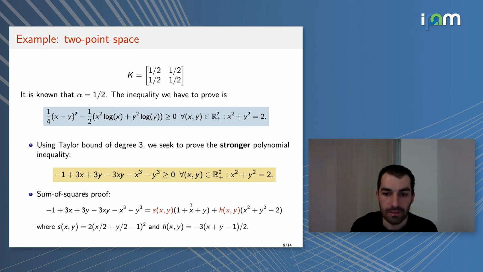So here you can see that I've used the sum of squares term here multiplied by 1 plus x plus y, and not just by 1 as I had in the previous slide.